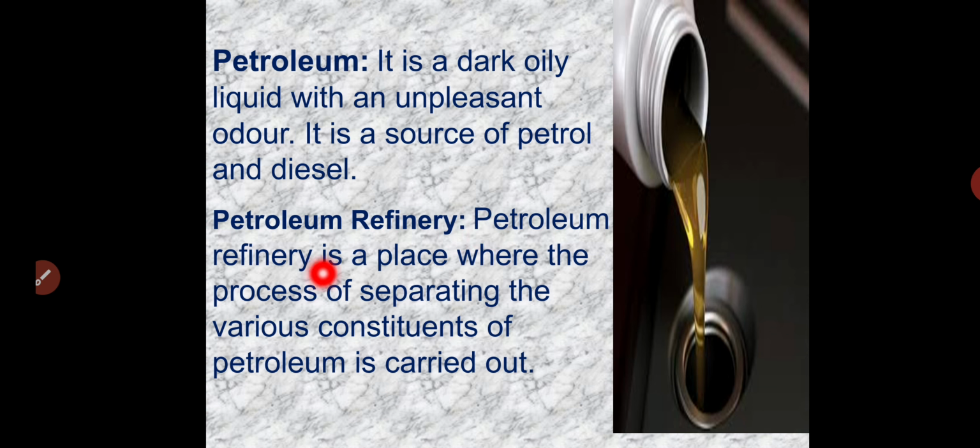So, petroleum refinery. A petroleum refinery is a place where the process of separating the various constituents of petroleum is carried out. Just now we studied petroleum refining. It is a type of industry where we are separating different substances from the petroleum.